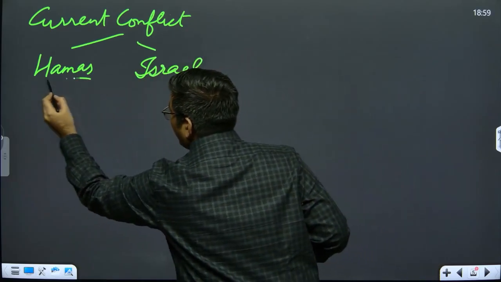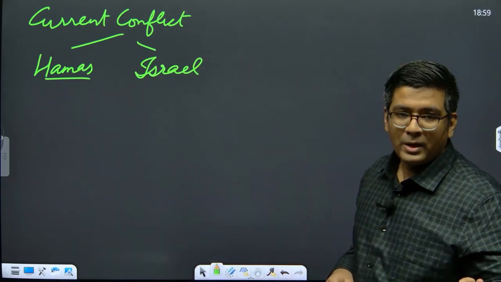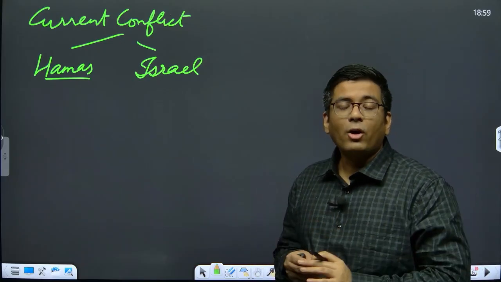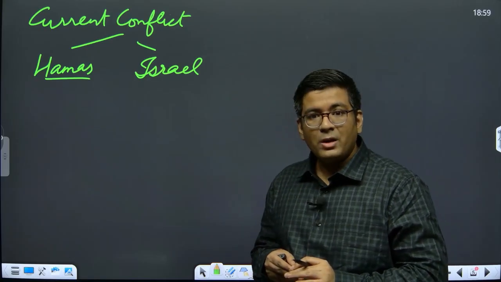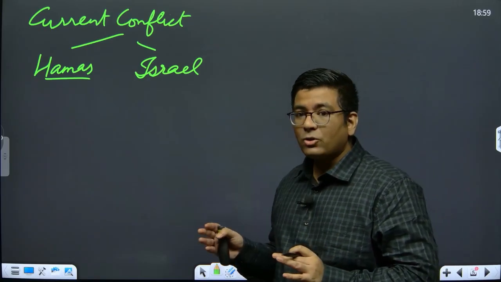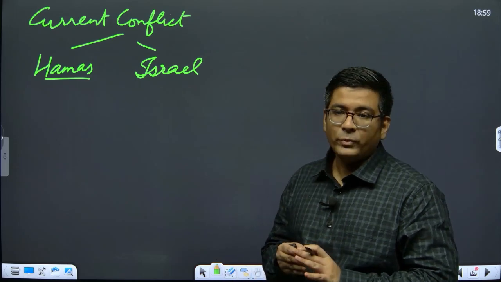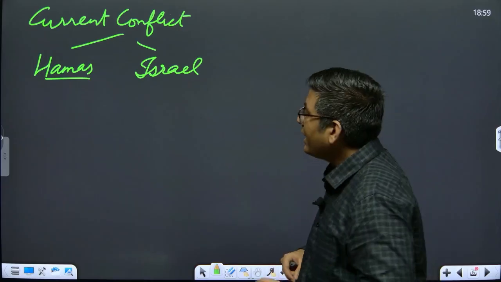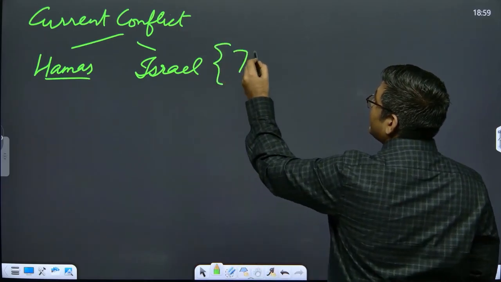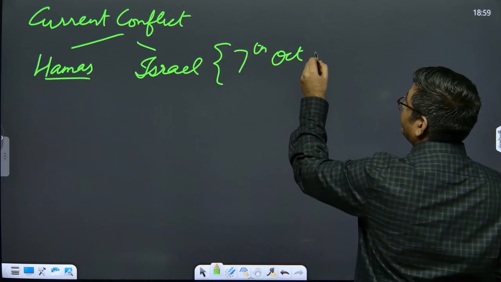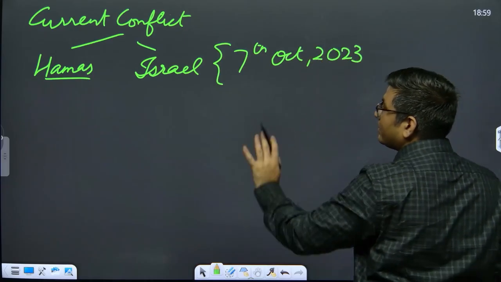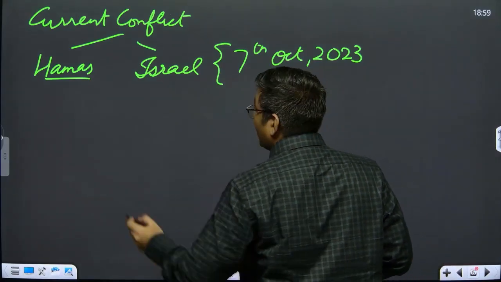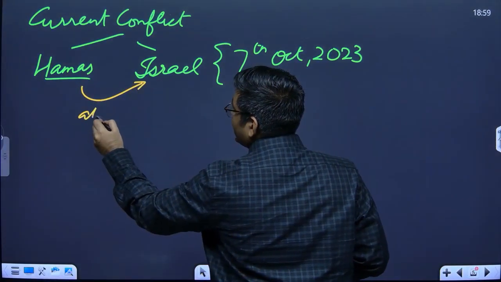Why am I writing Hamas? Because Hamas is no country. Hamas is basically a political and militant unit of one of the organizations that is related to Palestine. But still, with respect to Palestine, it does not enjoy a lot of popular support as of now. So Hamas and Israel are the two parties to the conflict. They have been engaged in war since 7th October 2023, and it is Israel which was first attacked. Hamas was the one which attacked Israel.